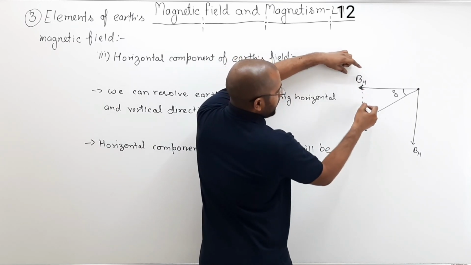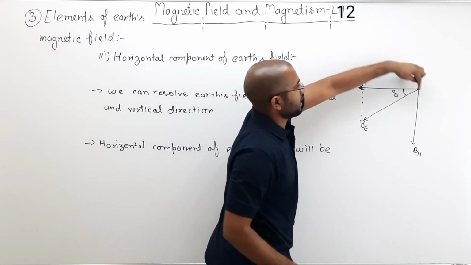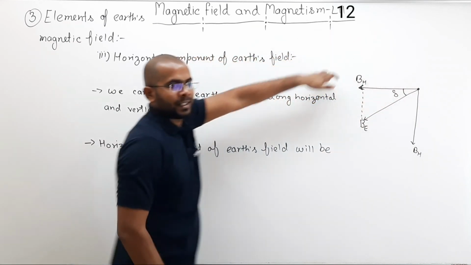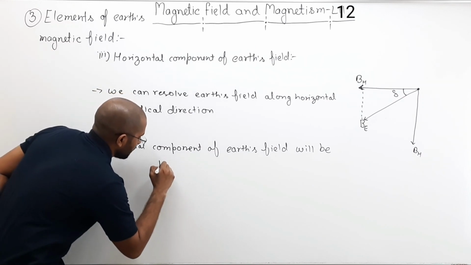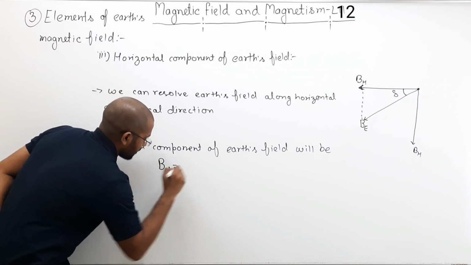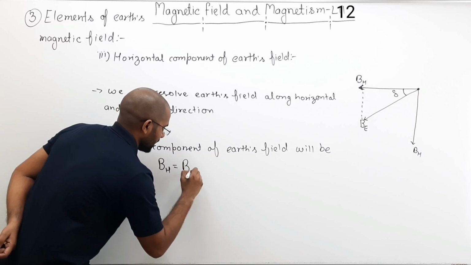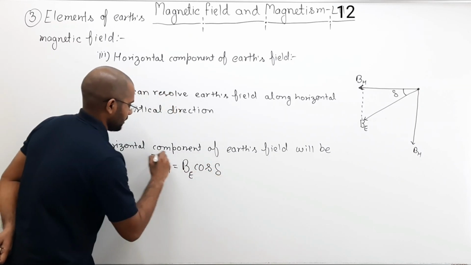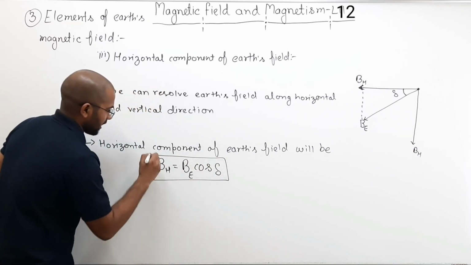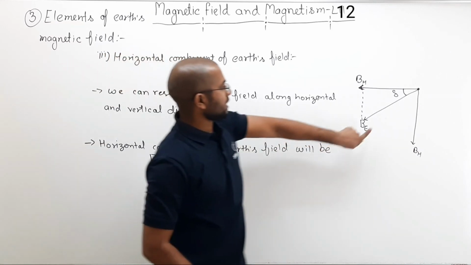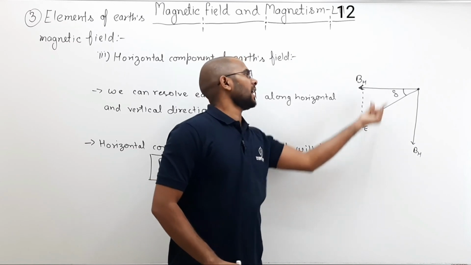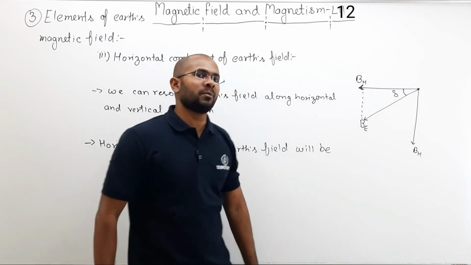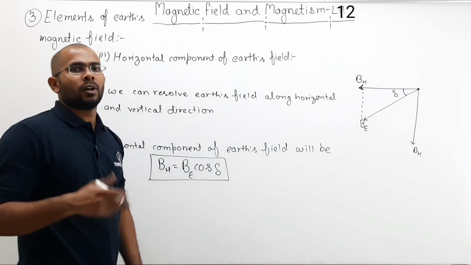If you resolve BE along BH, this is your triangle, this is theta, BH will be equal to BE cos delta. So you can write that here, BH will be equal to BE cos delta, where what is delta? Delta is the angle between the actual field and the horizontal direction, and we have already studied that it is called the dip angle or inclination or just the dip.